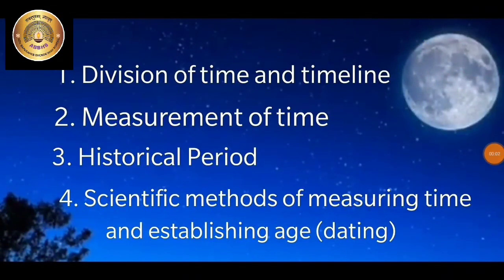In this lesson, we studied 4 topics: division of time and the timeline, measurement of time, historic period, and scientific method of measuring time and establishing age, means dating. In the first topic, division of time and the timeline, we studied about Common Era and time before Common Era or Christian Era. In the second topic, we saw about measurement of time and methods of measuring time.